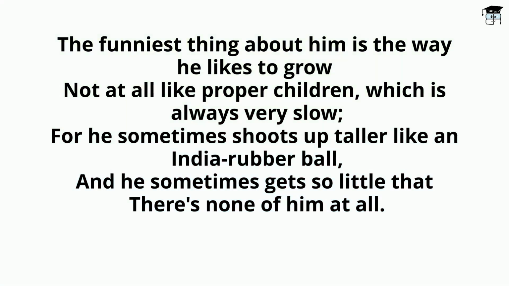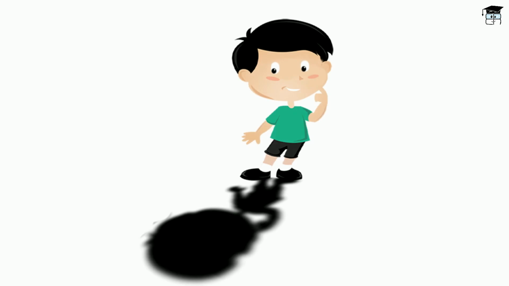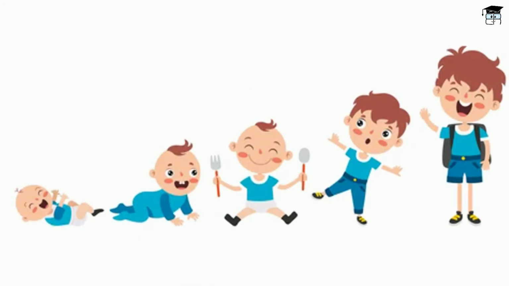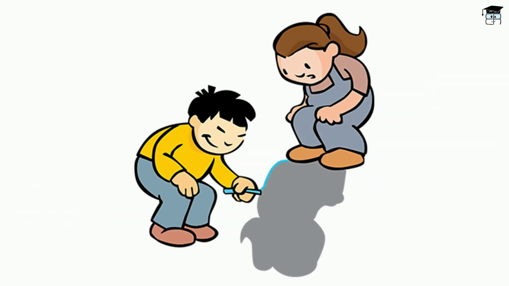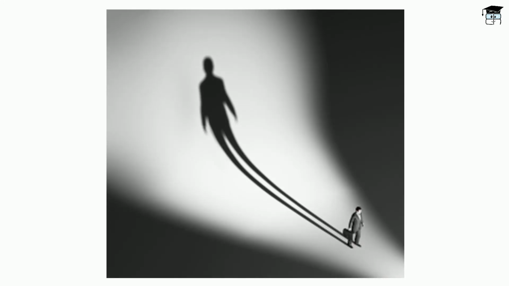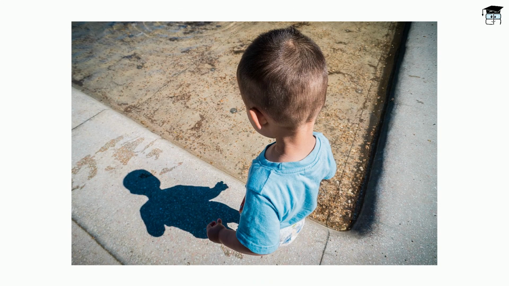In this stanza, the poet is curious to observe how the shadow keeps changing his shape. The poet finds it funny. He compares his shadow with other children and says that he does not behave like them. Other children are generally slow in everything, but the shadow is way faster than them in changing forms. The poet observes that sometimes the shadow becomes taller than him, like a huge rubber ball, and sometimes he becomes very small.